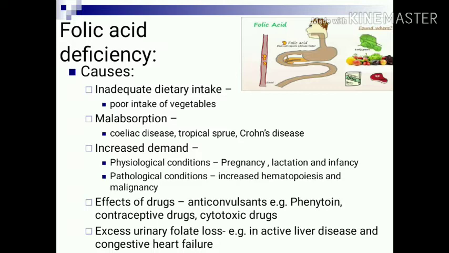Pathological conditions like increased hematopoiesis and malignancy. Certain drugs like anticonvulsants, phenytoin, as well as contraceptive drugs and cytotoxic drugs also produce folic acid deficiency. Increased urinary folate loss is present in active liver disease and also in congestive heart failure.